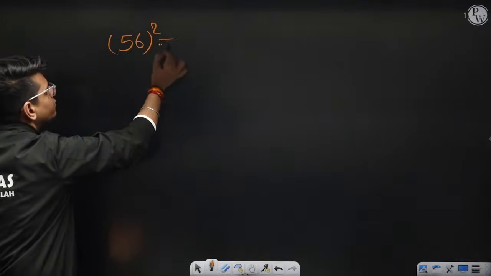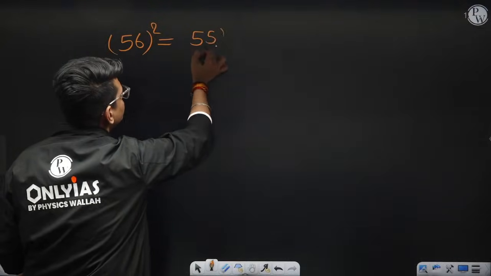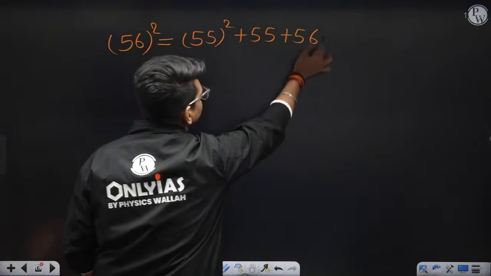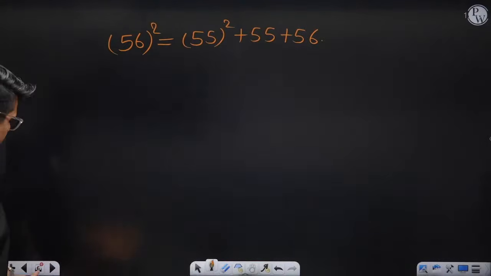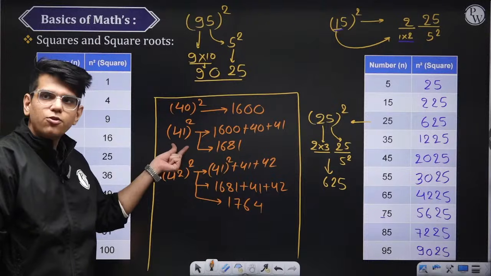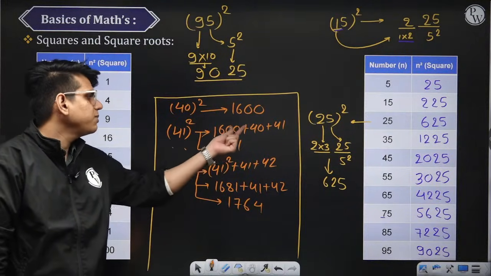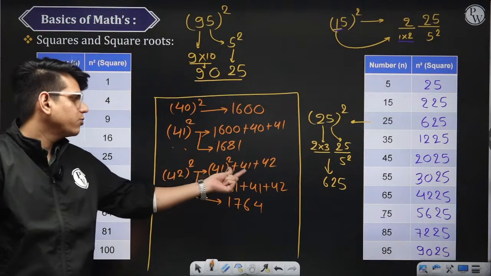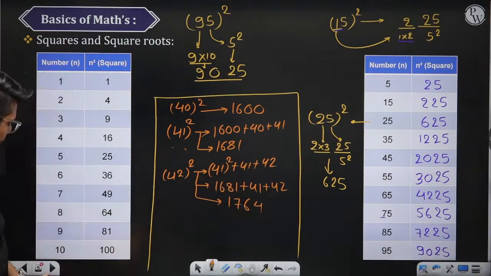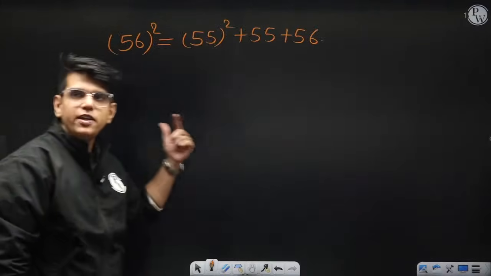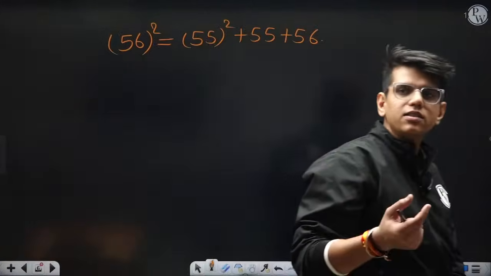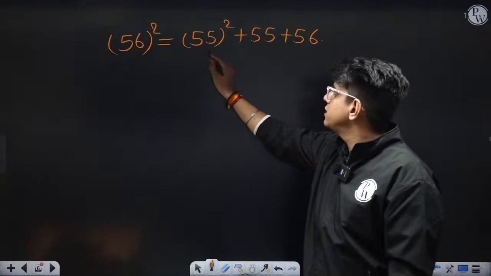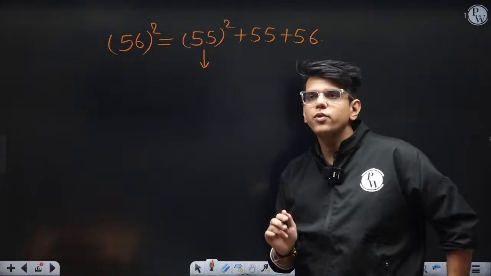So 56 square is nothing but 55 square plus 55 plus 56. Here to calculate the square of 41, what we did is 40 square plus 40 plus 41. How to calculate the square of 42? 41 square plus 41 plus 42. Similarly, if I ask you what is the square of 56, 56 square is nothing but 55 square plus 55 plus 56. This you know directly.